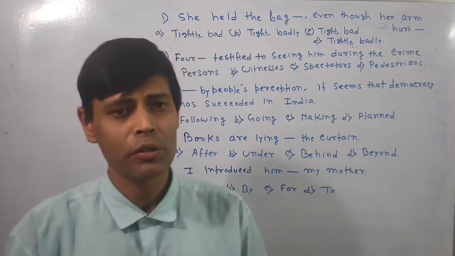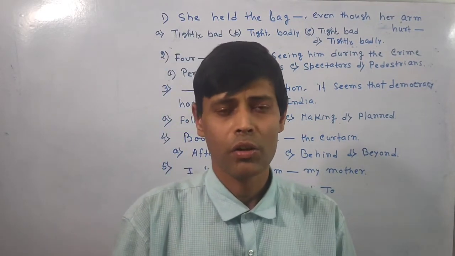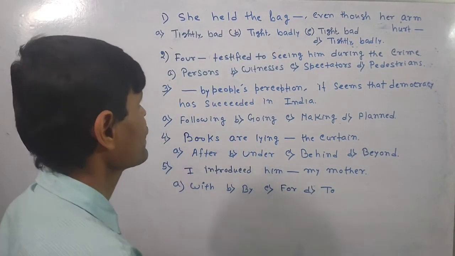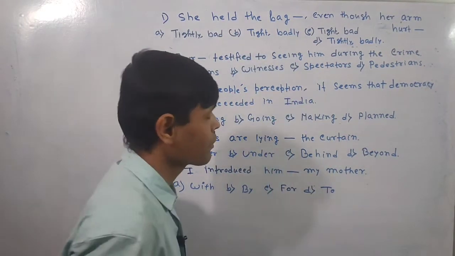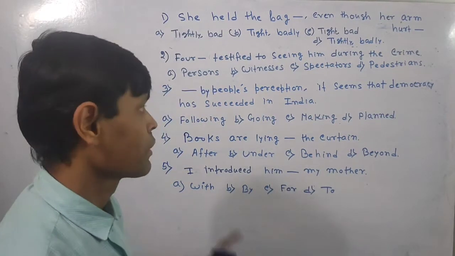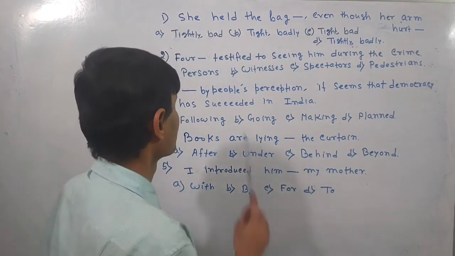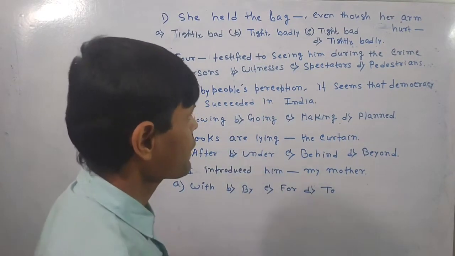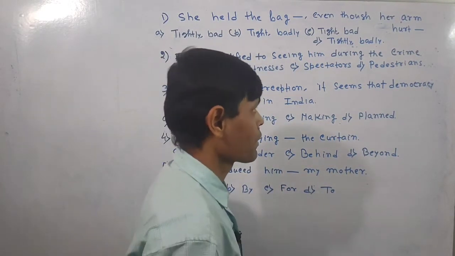Now kindly keep your eye on the board. Now look over the first question. She held the bag blank even though her arm hurt. There are four options: tightly, bad; tight, badly; tight, bad; tightly, badly.